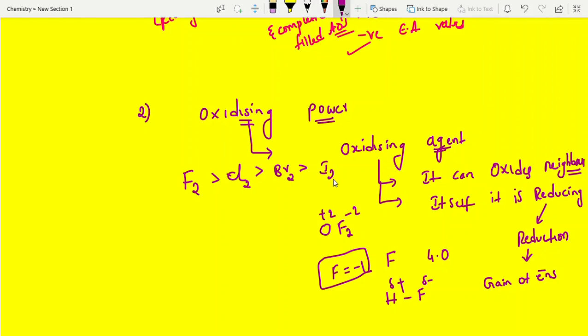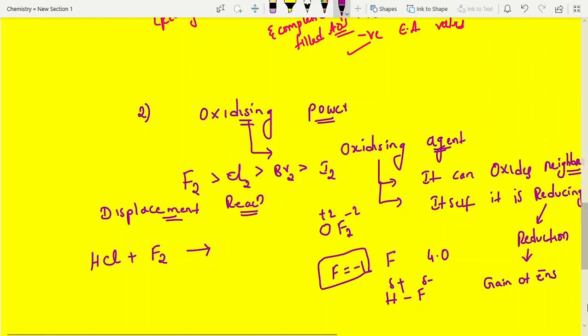Here, displacement reaction type questions you can expect. Displacement reactions. I'll show some reactions. Previous year question: HCl reacts with fluorine. Is the reaction feasible or not?